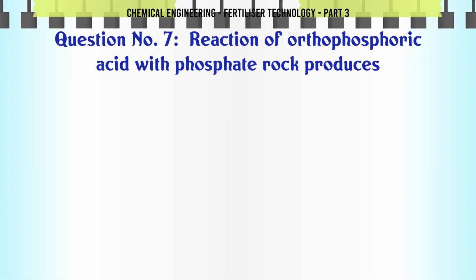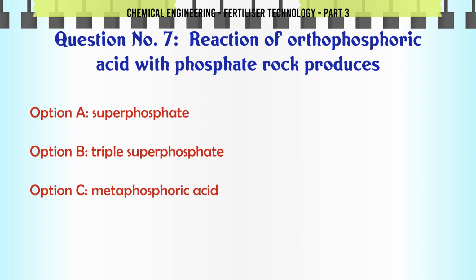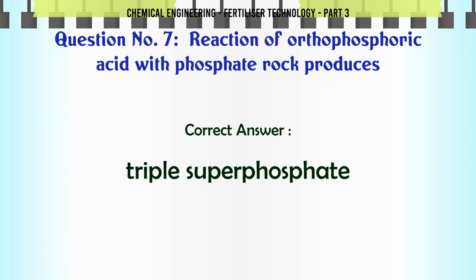Reaction of orthophosphoric acid with phosphate rock produces A. superphosphate, B. triple superphosphate, C. metaphosphoric acid, D. monoammonium phosphate. The correct answer is triple superphosphate.